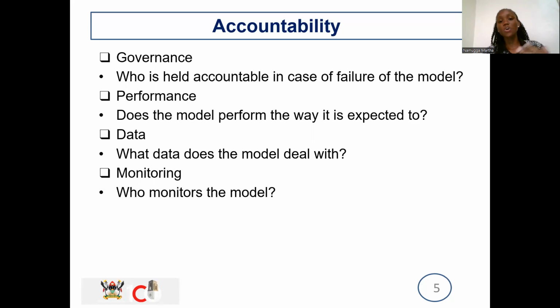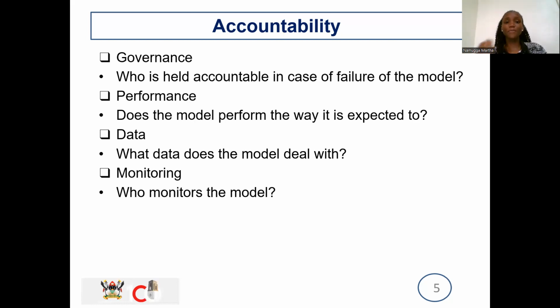That's the governance. Who's held accountable in case of failure? If the model is not able to perform, is it the developer, is it the person currently owning it, or the government? My opinion is the developer, because you're the one in charge of your model. You've built it, so you're supposed to know the reason why it's not performing the way it's meant to perform.